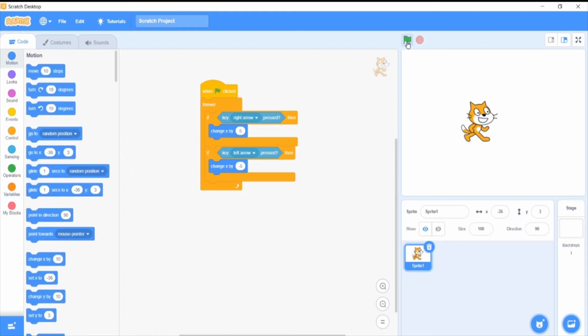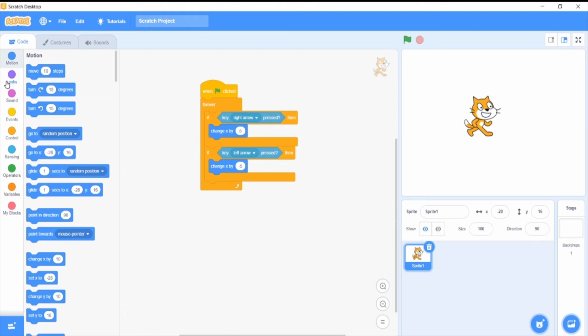Now you see, when I click the right arrow, it's going front. When I click the left arrow, it's going back. This is just a simple moving step, and you have created it. Now we'll add more. We'll make this character go up and down also.